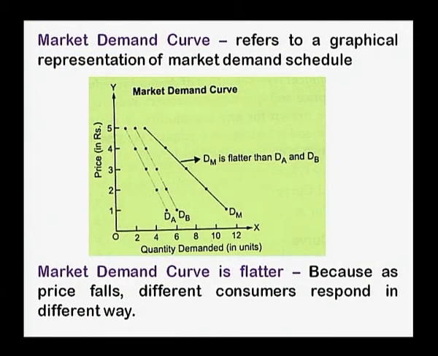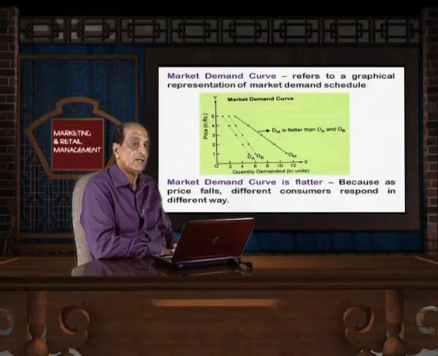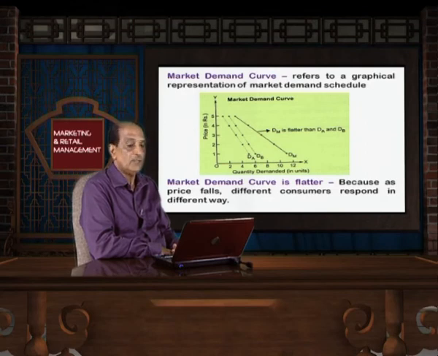DM is flatter as compared to the demand of A and B, so we have more elasticity in the market demand curve than in the demand of individuals A and B.